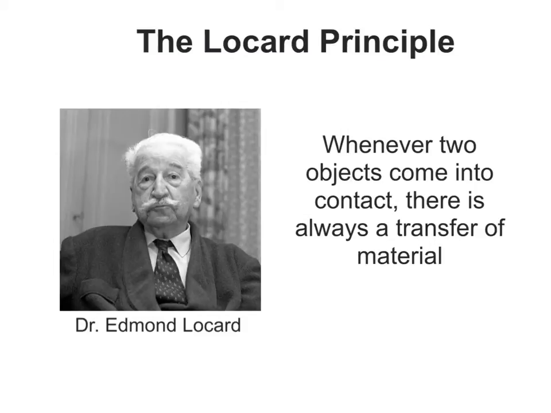a crime. Another example can be when a transfer is atomic, which is even smaller than the microscopic level. Examples of this would be transfer of DNA, toxicology, so the ingestion of materials such as poisons or drugs, items that require gas chromatography or mass spectroscopy to analyze, as well as using the scanning electron microscope to detect atomic transfers.